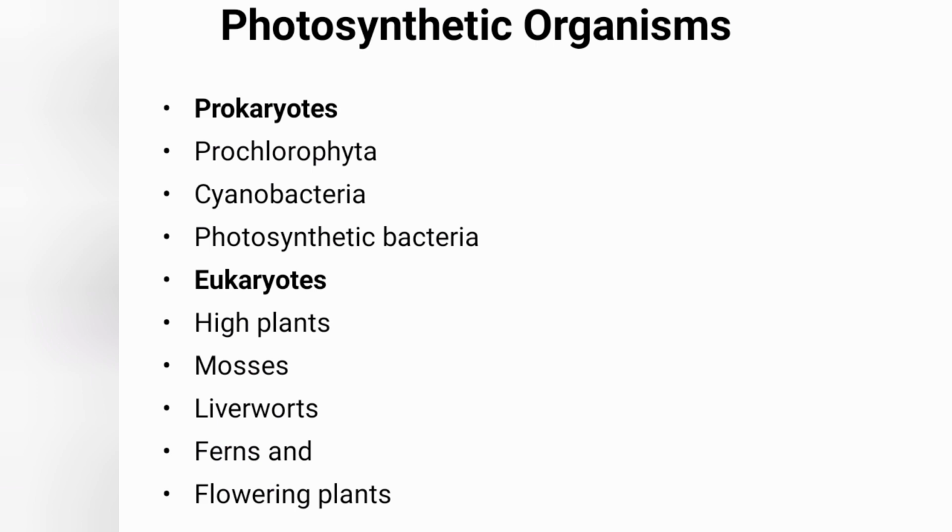Not all organisms can photosynthesize. Here is the list of organisms that can undergo photosynthesis. Under prokaryotes, that is organisms without a true nucleus, are Prochlorophyta, cyanobacteria, and photosynthetic bacteria. And under eukaryotes, those organisms with a true nucleus, are higher plants, mosses, liverworts, ferns, and flowering plants.